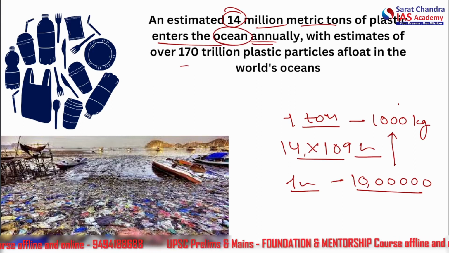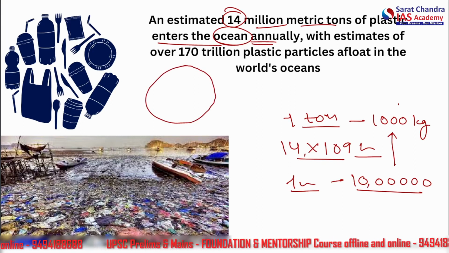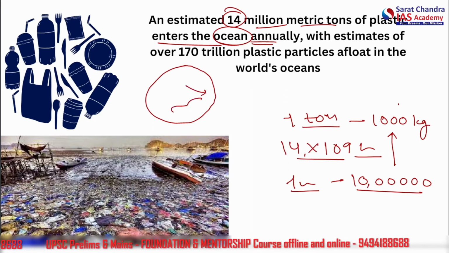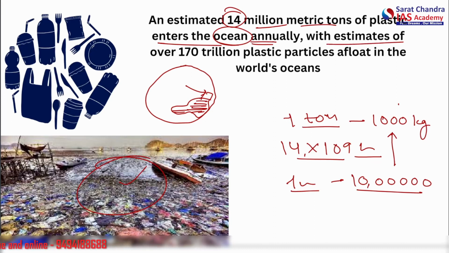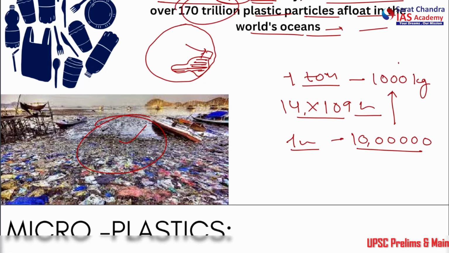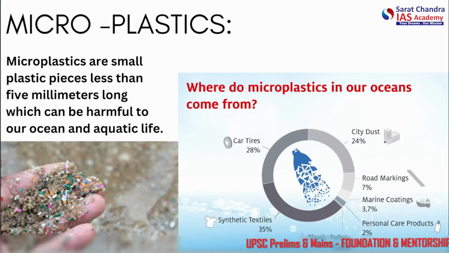Now, what is happening is that on our Earth, the plastic pollution is eventually going to the oceans, because they are the biggest dump yard of the world, and there are large masses of plastics flowing in the ocean, just like this. You can see this is close to the bank, but in the open sea also these types of plastics are flowing, with estimates of over 170 trillion plastic particles afloat in the world's oceans currently. Our oceans should be clean because they are home to the largest species, the marine animals, the biodiversity of fauna and flora. Now let's talk about microplastics.